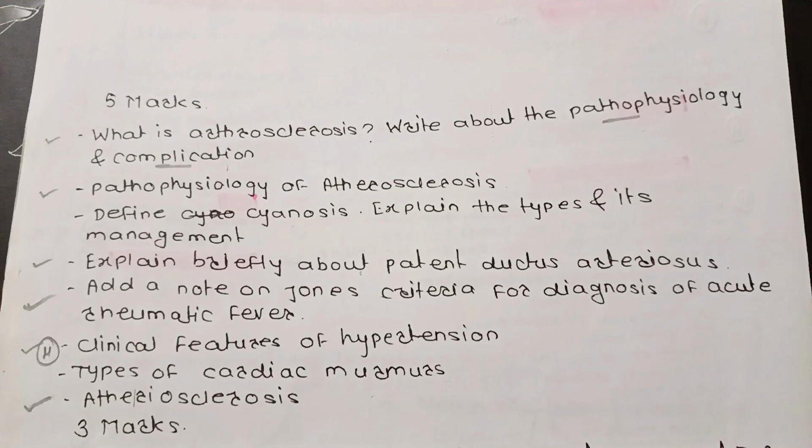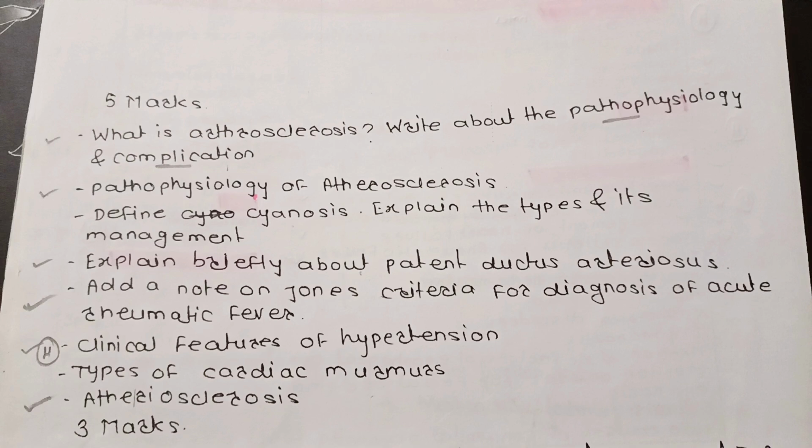First one, what is atherosclerosis? Write about the pathophysiology and complications. Pathophysiology of atherosclerosis. Define cyanosis. Explain the types and its management. Explain briefly about patent ductus arteriosus. Add a note on Jones criteria for diagnosis of acute rheumatic fever.